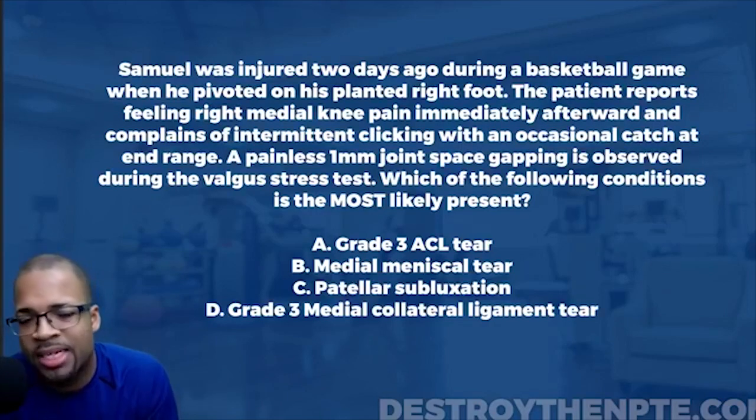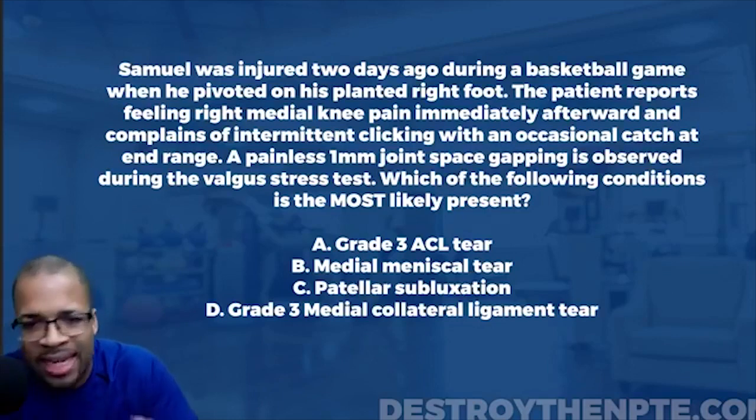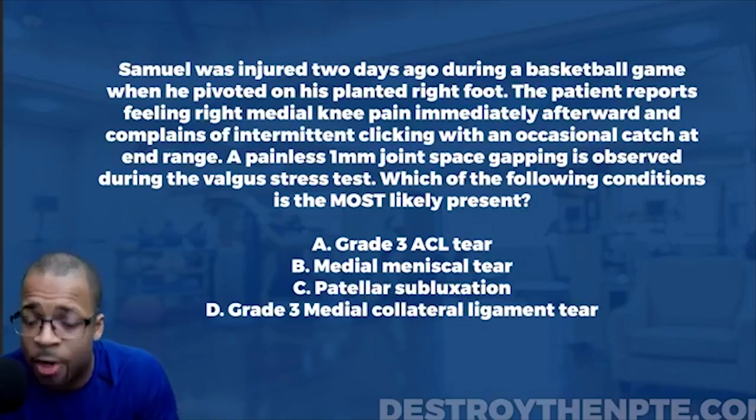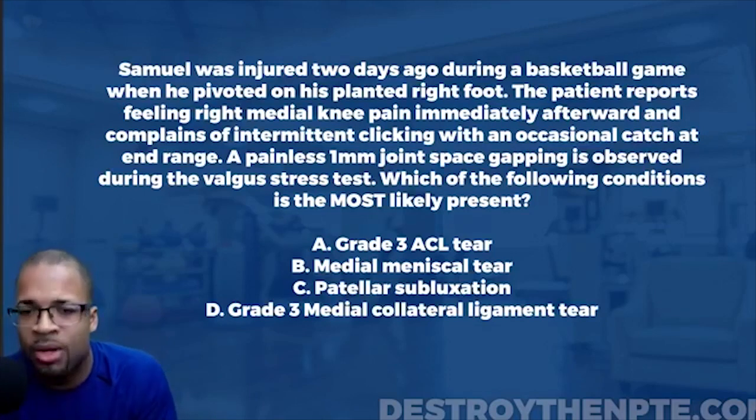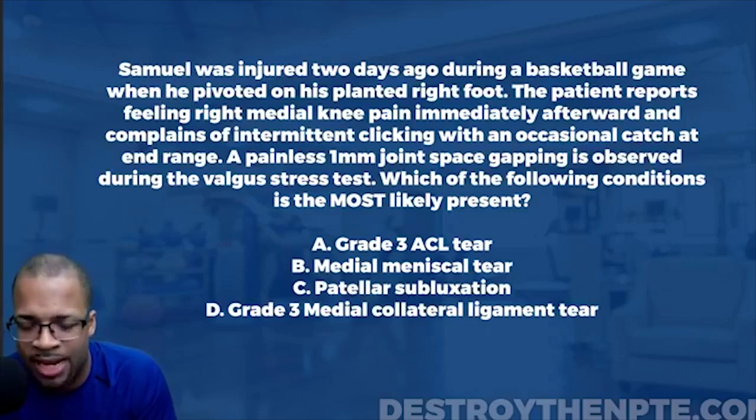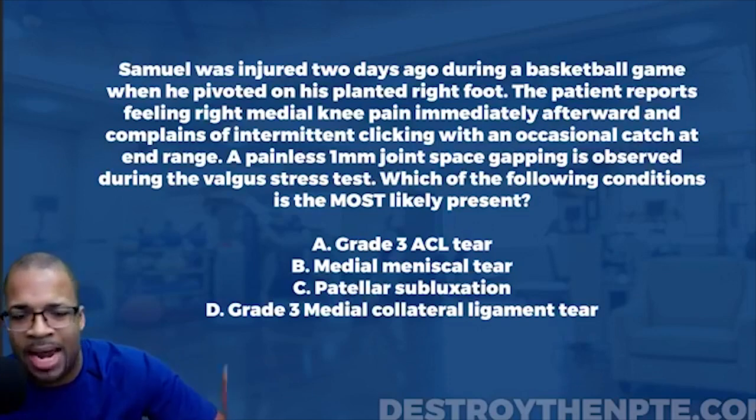But here's the one thing. It doesn't say much about an anterior translation problem or anterior instability. What it does say is intermittent clicking with occasional catch at end range, which is not consistent with a grade 3 ACL tear, which is known as a rupture. That is a complete rupture of the ACL. We don't really see intermittent clicking or the occasional catch with that. So I can already start to eliminate A.